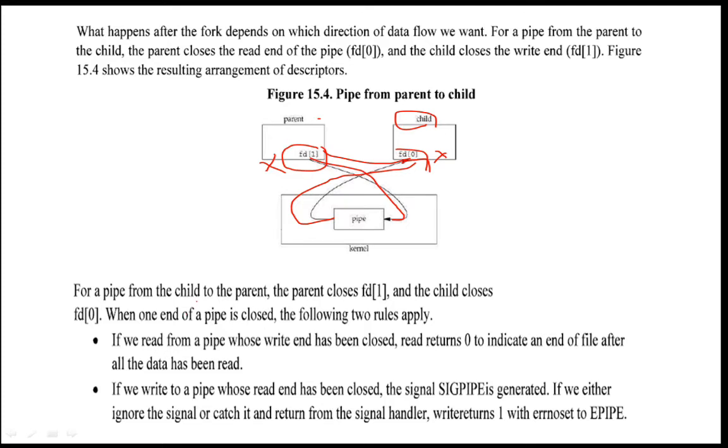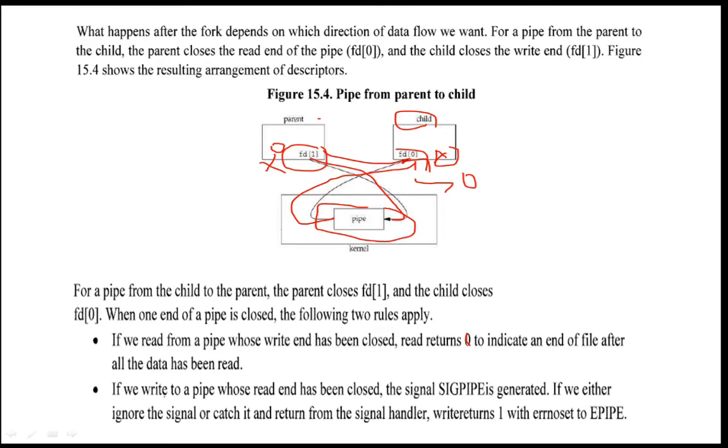When one end of the pipe is closed, the following two rules have to be applied. Whenever we are closing one end, in either the parent or the child, we have to follow two rules. First one: if we read from a pipe whose write end has been closed, read is going to return 0 to indicate end of file after all the data has been read. For example, if in the child you have closed the write end, at that time reading file descriptor 0 is going to return the value 0 to indicate that all the data present in the pipe has been read. This is the first rule.